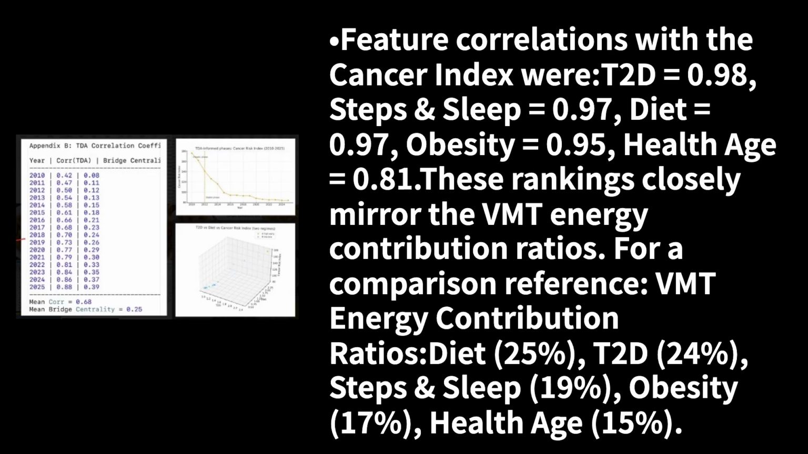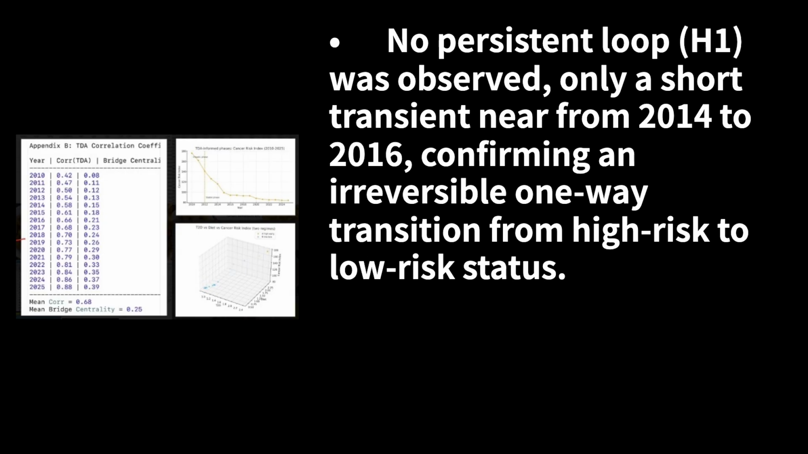For a comparison reference, VMT energy contribution ratios: diet 25%, T2D 24%, steps and sleep 19%, obesity 17%, health age 15%. No persistent loop, H1, was observed, only a short transient from 2014 to 2016, confirming an irreversible, one-way transition from high-risk to low-risk status.